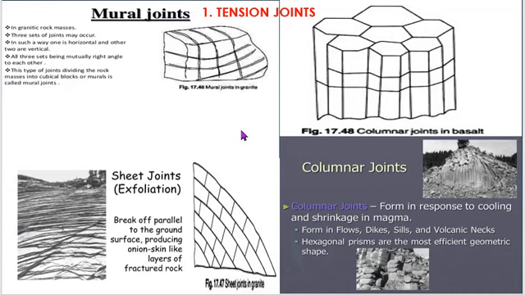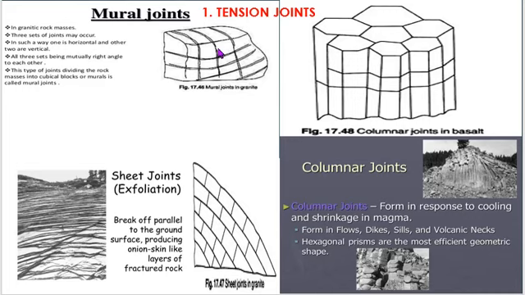So, first let us discuss tension joints. Tension joints are joints produced by tensional force developed by an increase or decrease in the volume of rocks due to drying, shrinkage while cooling, or dehydration, and stretching of the limbs of folded strata. Rocks yield easily to tensional forces and most joints are tensional joints. So, they are present in almost all consolidated rocks of igneous, metamorphic and sedimentary origin.